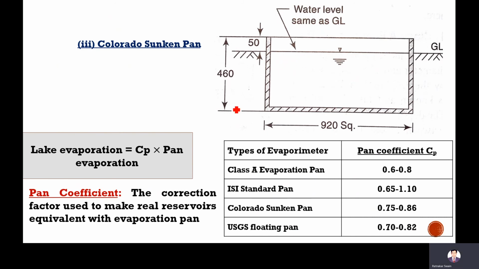The depth is 460 mm, the area is 920 mm by 920 mm, and 50 mm of depth is kept above ground. This clearance will be there, but the water depth will be 460 minus 50, that is, 410 mm.